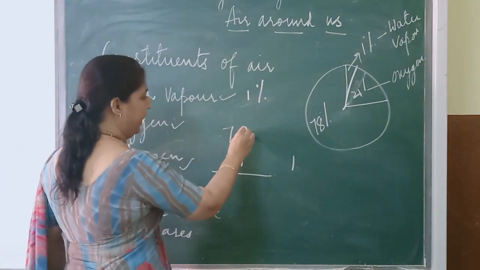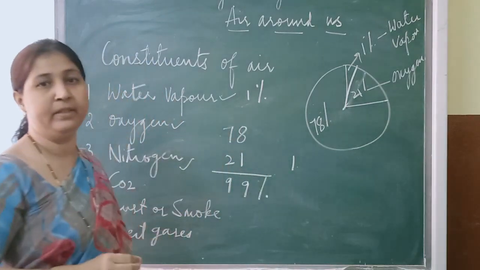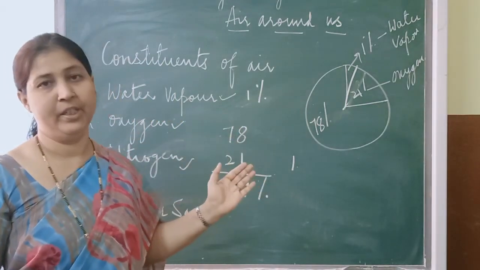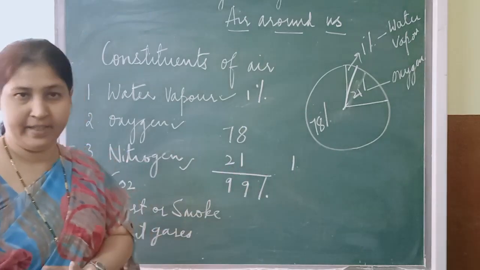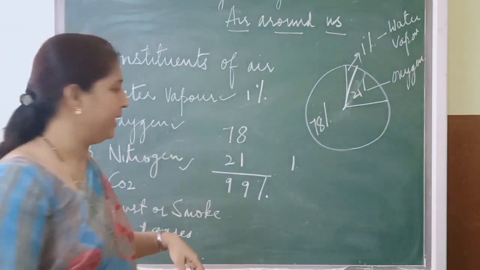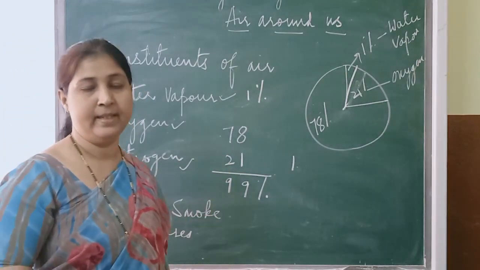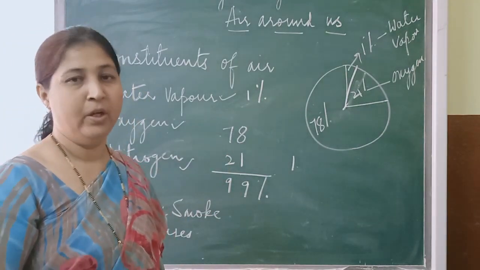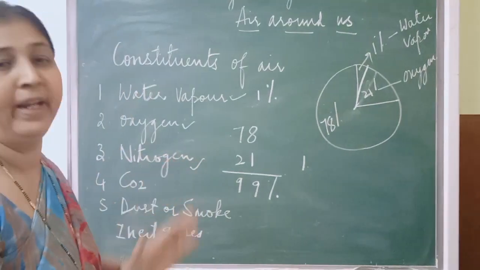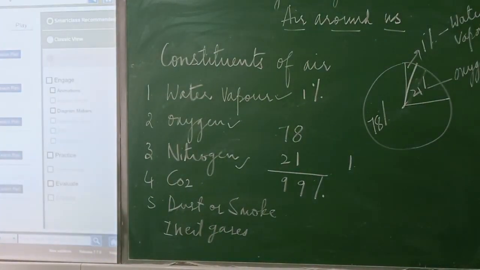Okay, so now 8 plus 1 will be 9, 7 plus 2, 9. So 99% of the air contains nitrogen as well as oxygen. So the major constituents of air are what? Can you tell me now? It is nitrogen and oxygen. And only 1% is water vapor or the other gases as well as the dust and smoke. Okay. So this is about constituents or components of air. Now let us see the smart board. In that we will study about composition of air.